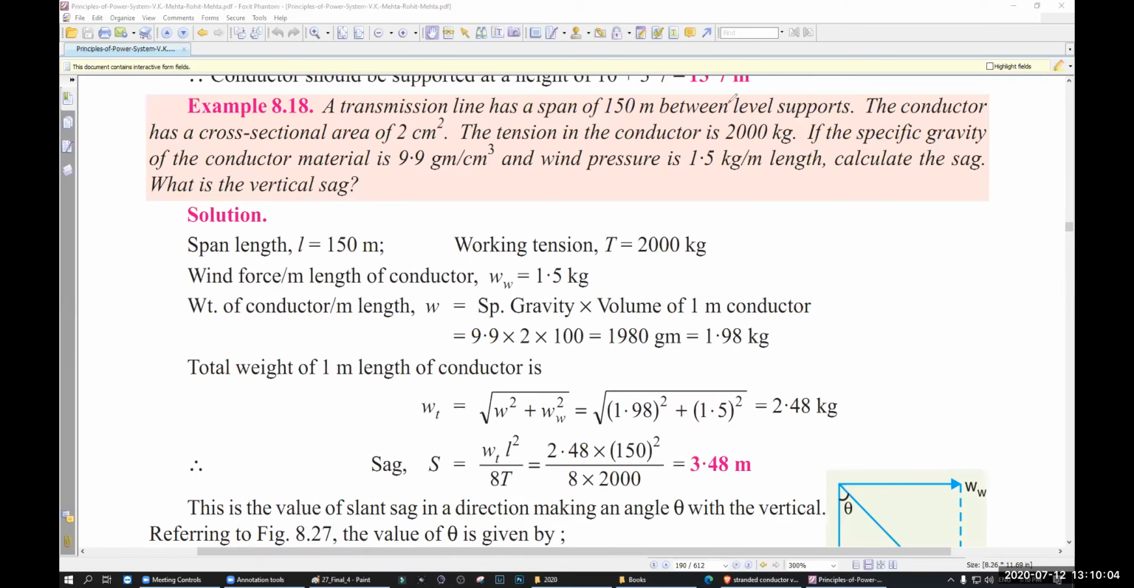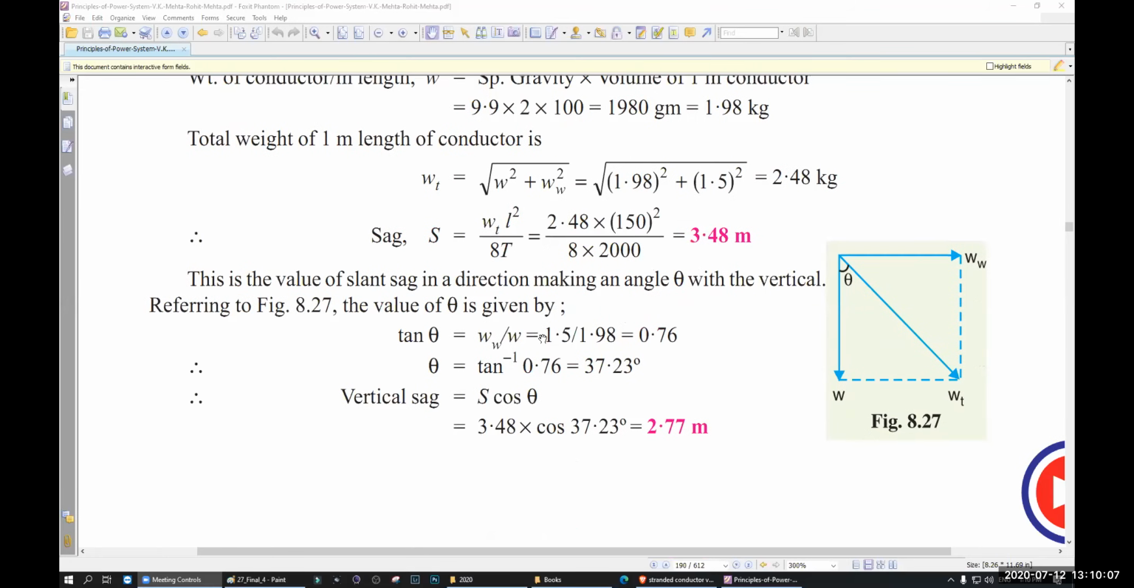Okay, let's see what they have done. Here, what they found, they actually found out the tan theta, not sine. Okay, no problem. We will use tan theta. So tan theta is equal to WW divided by W. Okay, they found out this. They use this one, no problem. We can use cos theta as well. Here, they use WW divided by W is equal to tan theta.